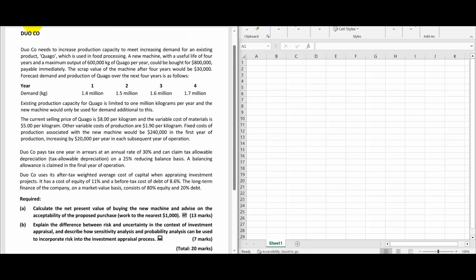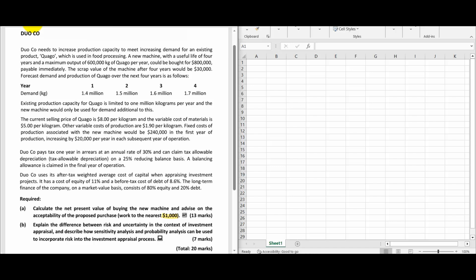Let's read the requirement first. Calculate the net present value of buying the new machine and advise on acceptability of the proposed purchase. So we have to find the NPV of buying this particular machine, and they're asking us to give a recommendation on that. And next they are telling, explain the difference between risk and uncertainty. They're asking us to do the calculation to the nearest thousands. So let's go through the scenario now.